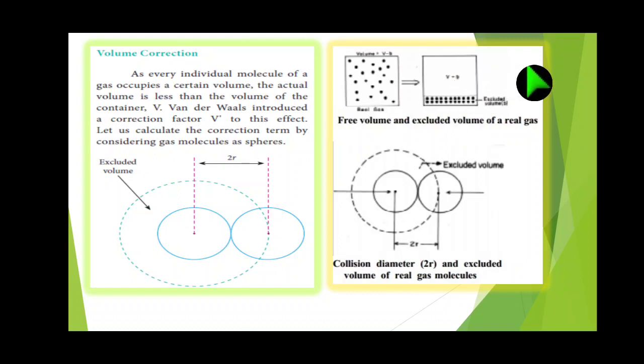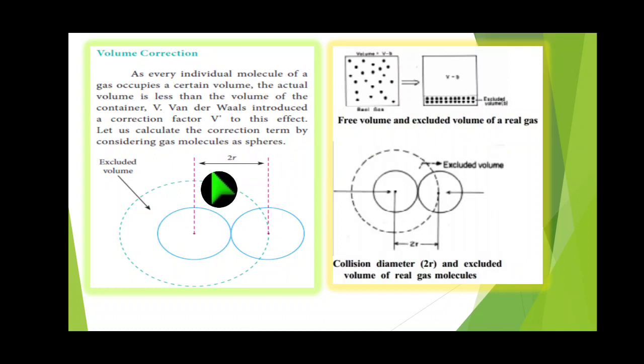Here we have to note one thing. Between the two gaseous molecules, one small gap is there. That is called excluded volume. That gap also has to be taken for subtraction.